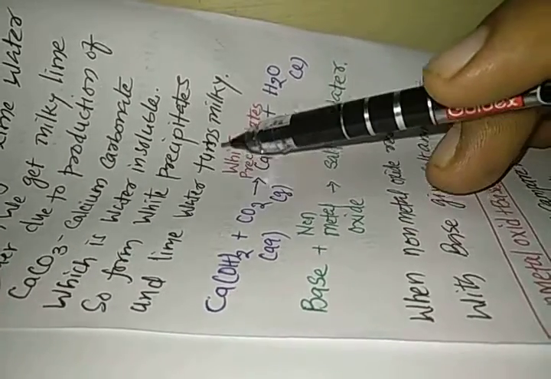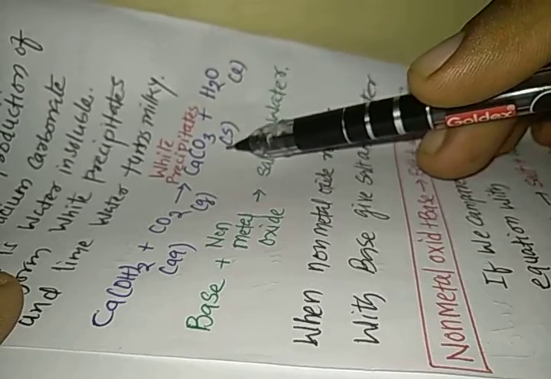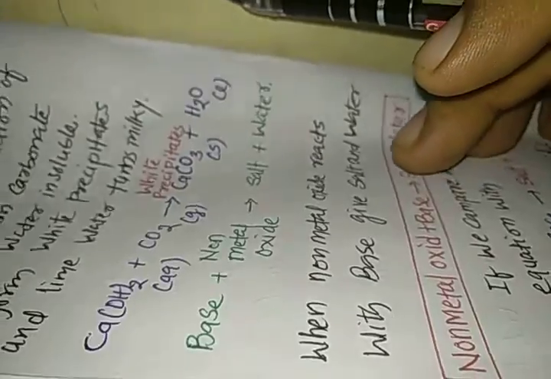water due to the production of CaCO3, calcium carbonate, which is water insoluble. So white precipitates form, and lime water turns milky. So Ca(OH)2 aqueous plus CO2 gives white precipitates of CaCO3 and water. This is how the lime water turns milky.